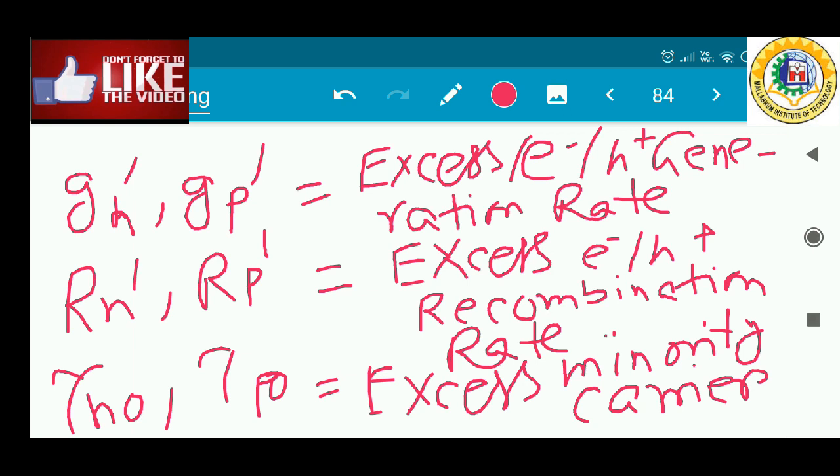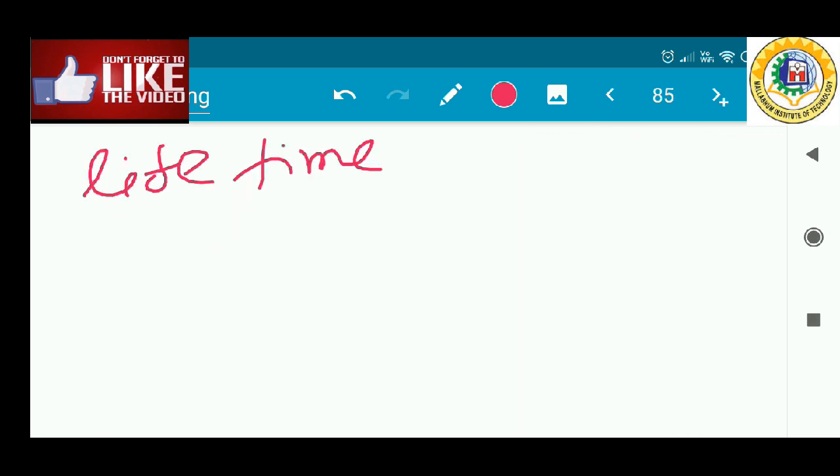The minority carrier may be electrons or holes, and that lifetime is represented by tau n0 or tau p0. So those are the different notations.